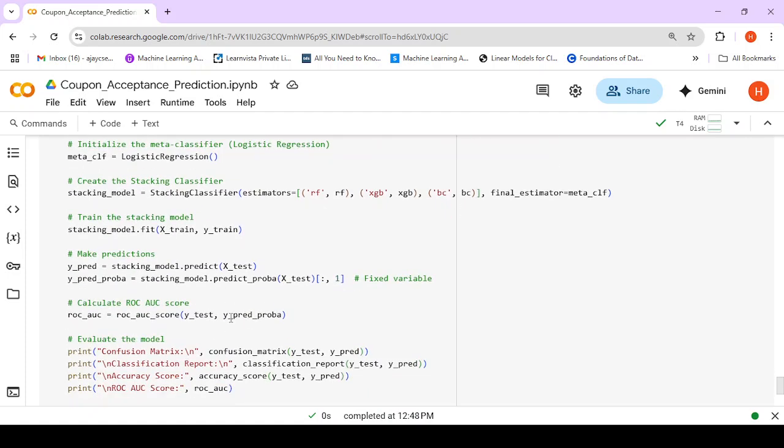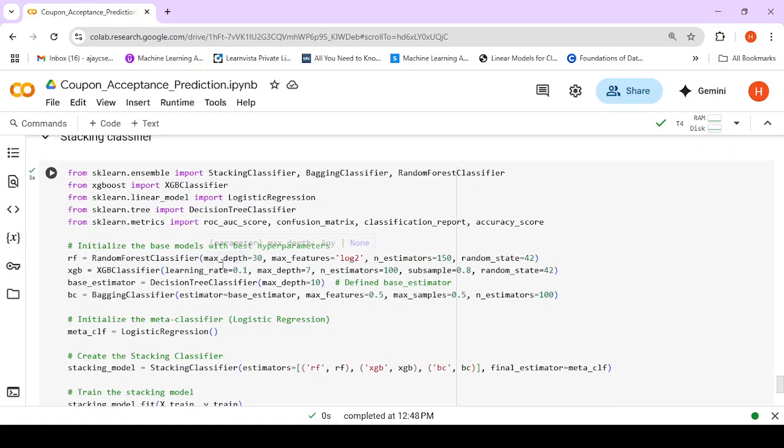The next is the stacking classifier. In the stacking classifier, we have the base models: random forest classifier, XGBoost classifier, decision tree classifier, and bagging classifier. There is a meta classifier that gets used along with that, and that is logistic regression.